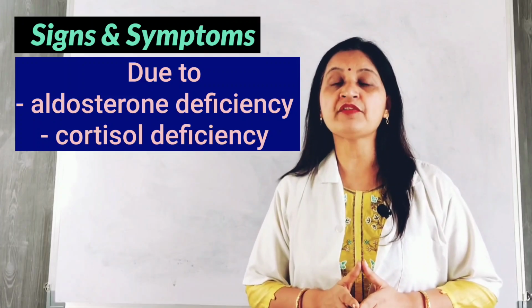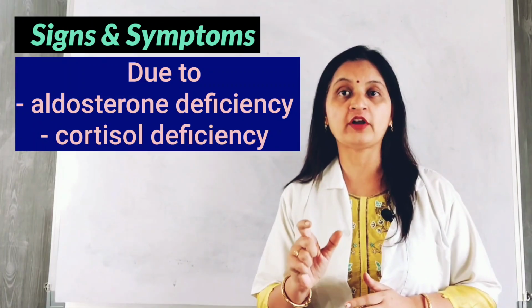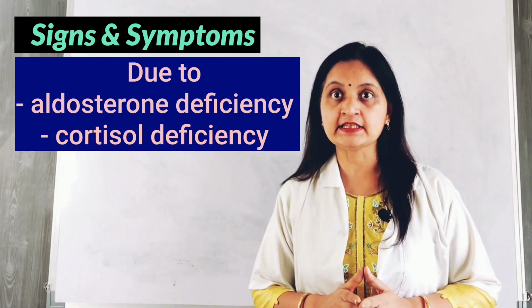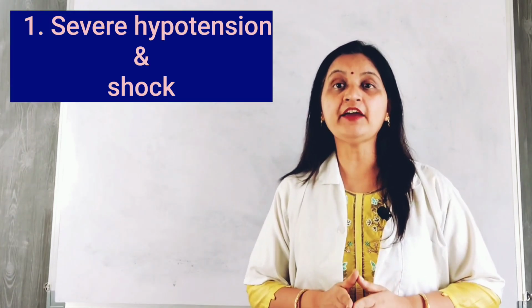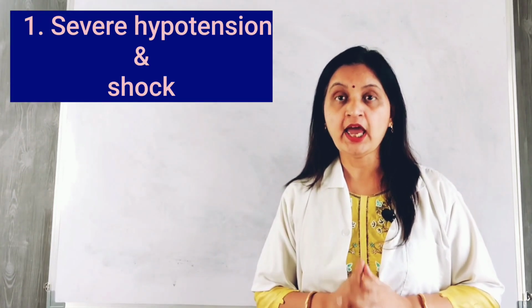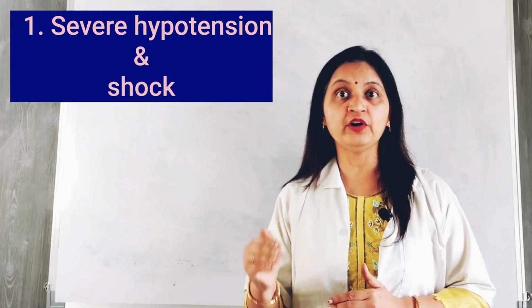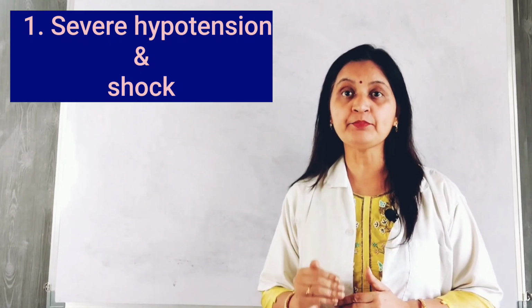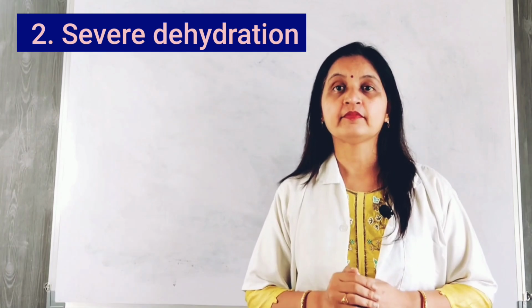The signs and symptoms of adrenocortical insufficiency are due to deficiency in aldosterone and deficiency in cortisol production by the adrenal glands. Firstly, adrenal crisis results in severe hypotension and shock. There can be a life-threatening fall in the blood pressure, and this is because of aldosterone deficiency causing loss of fluid and decreasing the blood volume, resulting in hypovolemia, hypotension, and the patient can go into a shock state.